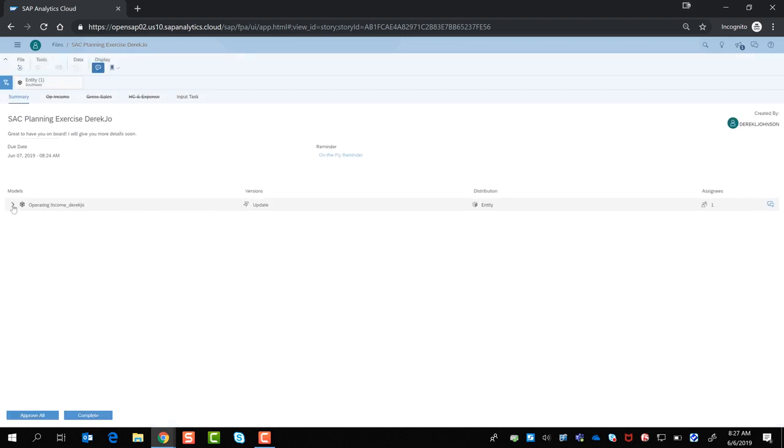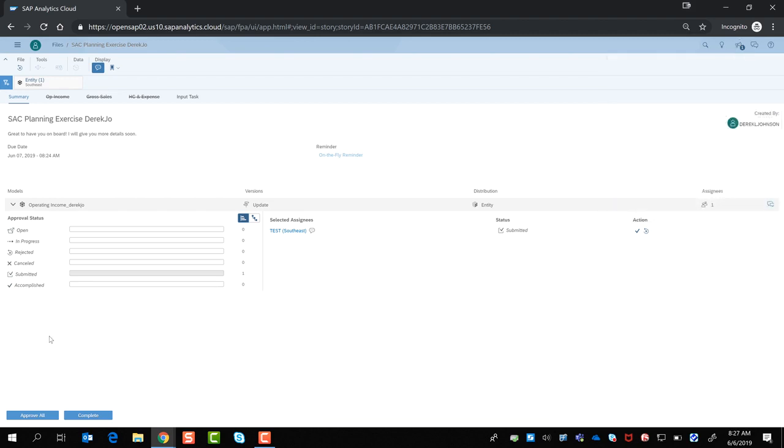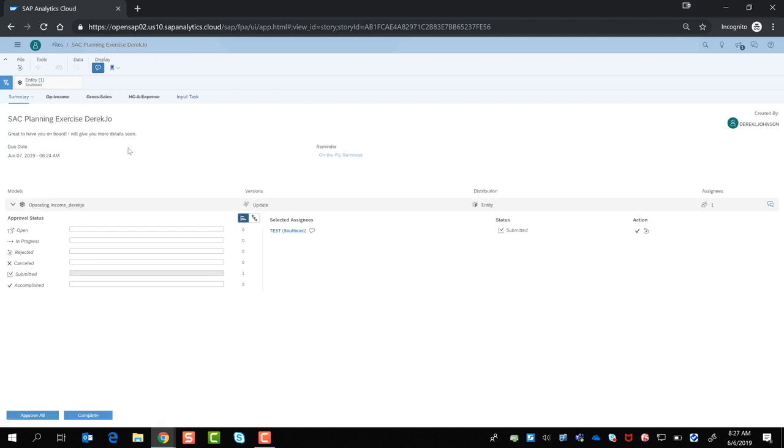We're not going to overthink this here. I just want to show some of the capabilities. So instead of going through that iterative loop of rejecting and correcting, we're just going to accept the plan change in this case. Here we're reviewing the plan change. We can see the changes that have been made, and then we can accept the specific update here. If we had many people doing updates, you could approve them. You don't have to approve them all in one shot, but you could incrementally approve them. Since we only have one person, we're going to approve, and then we can complete the task as well.